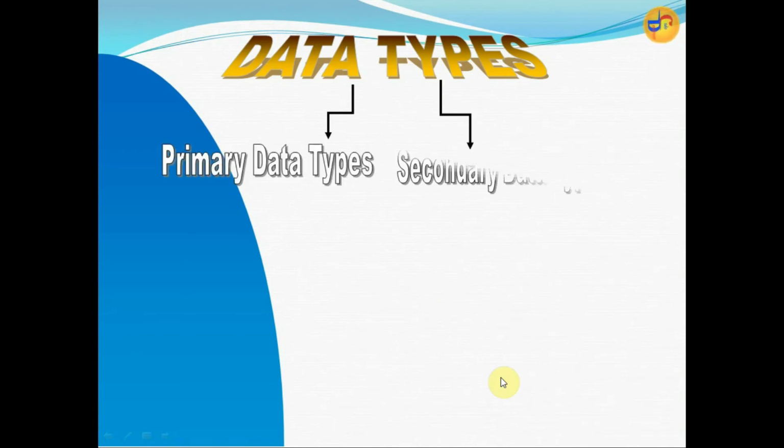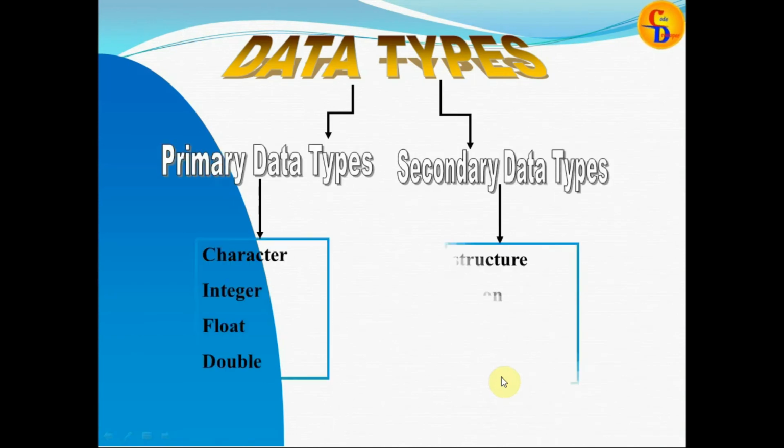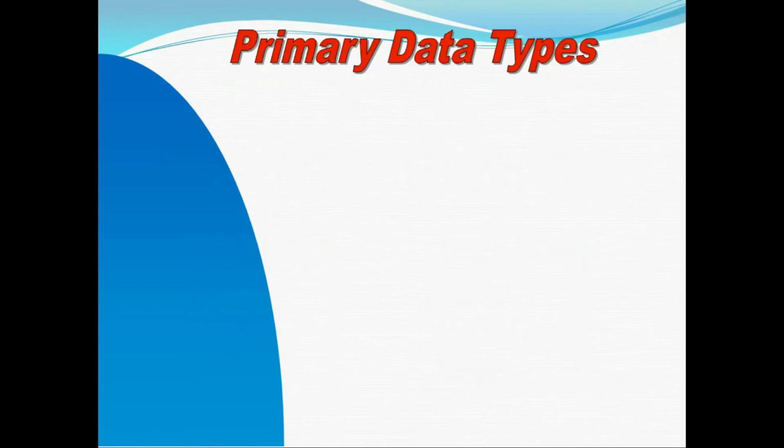Data types are divided into two parts: the first one primary data types, and the second one secondary data types. The primary data types are character, integer, float, double. The secondary data types are structure, union, pointer, enum, that is enumeration.